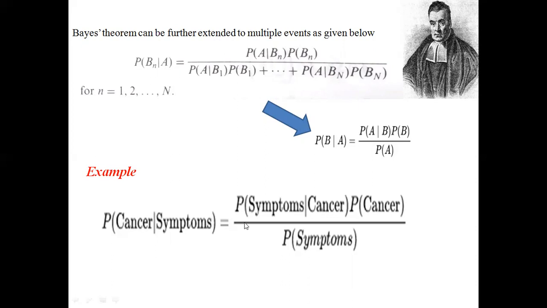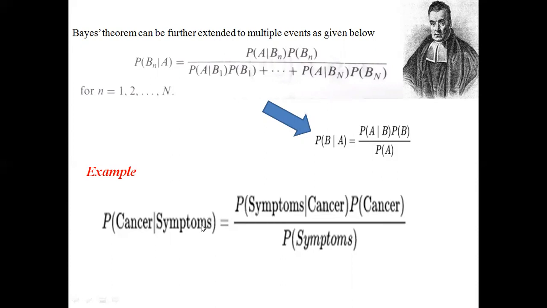So if you observe this equation, what we discussed in the previous slide, and this equation, what I have written here, you can see the difference. Here it depends upon only one event. Here it depends upon a number of events. So the conditional probability and the total probability theorems play a major role and are very much required to understand the concept of Bayes' theorem.